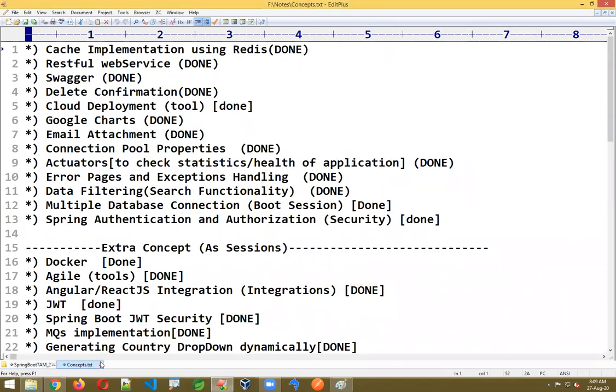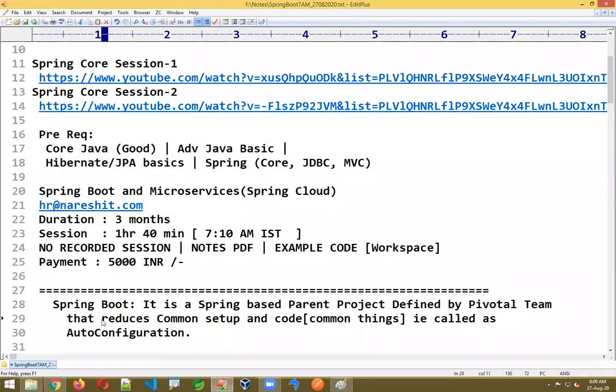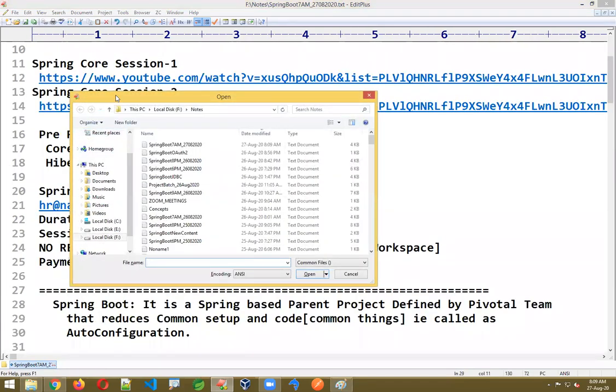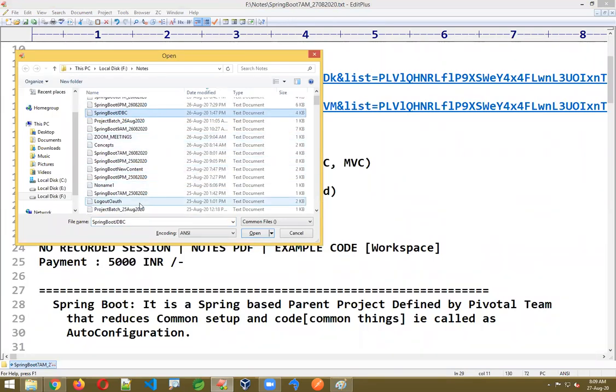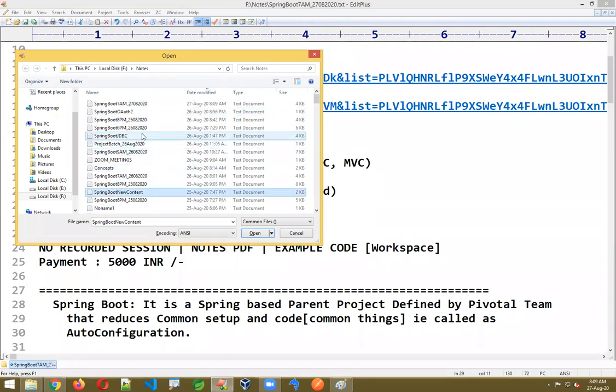RESTful security, everything will be there, sir. I'm saying, right? Other than the AWS concept, I'll teach everything. AWS I'll also show, because my system's payment crossed and there is some problem. Once that is set, I'll give that video also, AWS also.